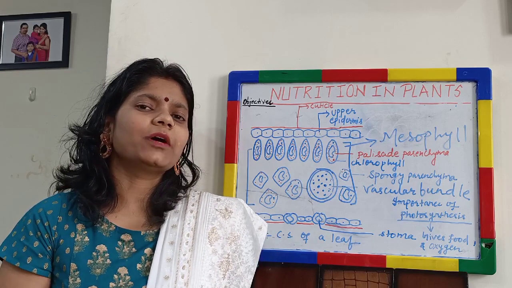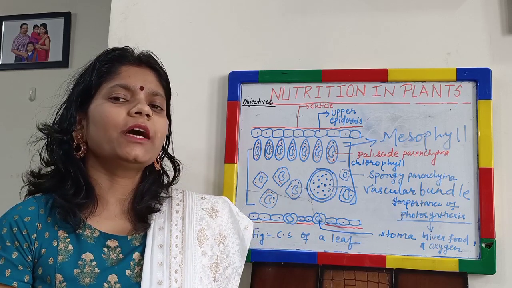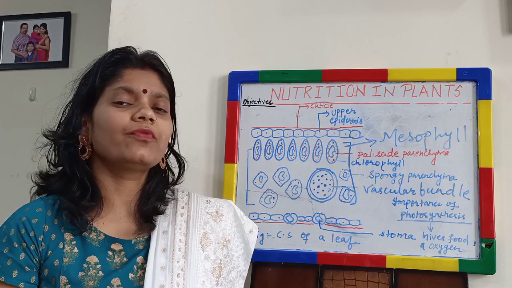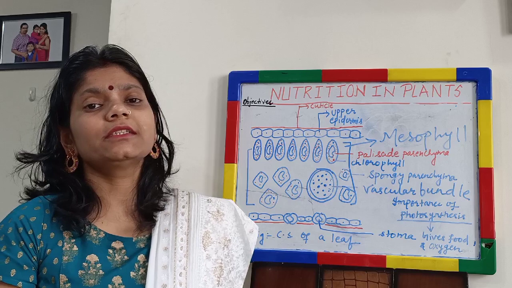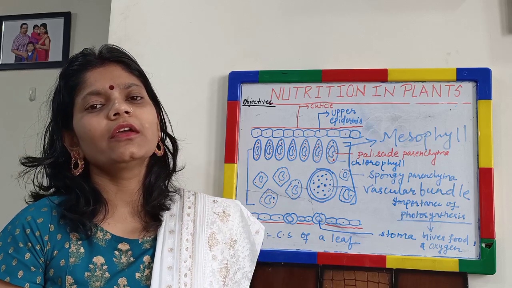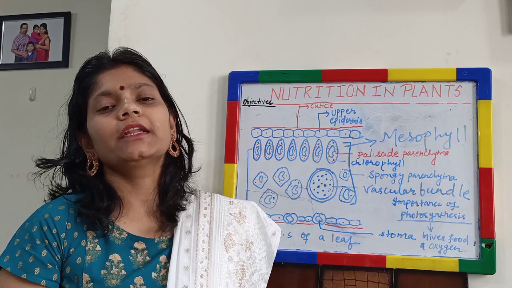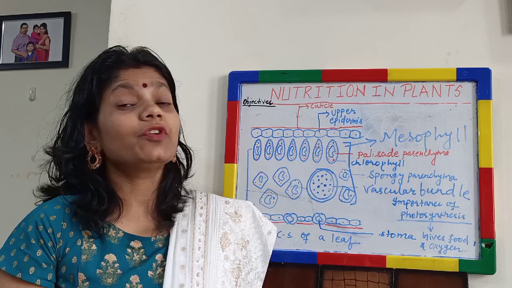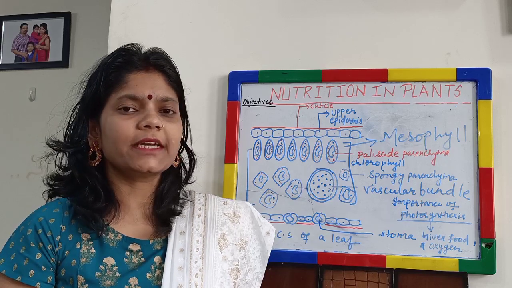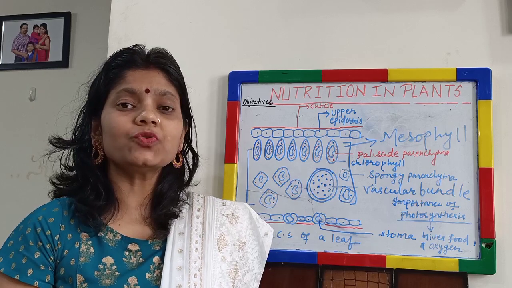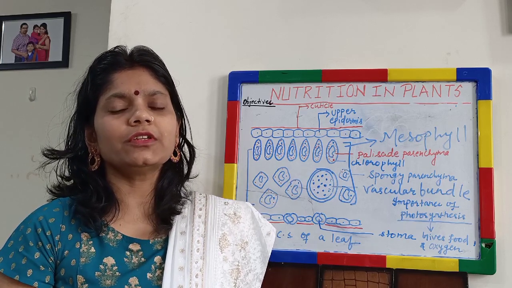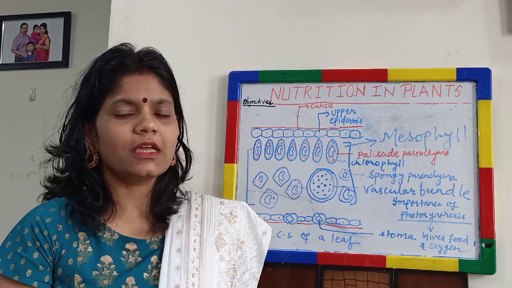After that, we discussed autotrophic nutrition in plants. The requirements of autotrophic nutrition, that is photosynthesis in plants, are chlorophyll, water, sunlight and carbon dioxide. We have also learned how these are taken and how the structure of a plant is suited to fulfill the requirements of photosynthesis.